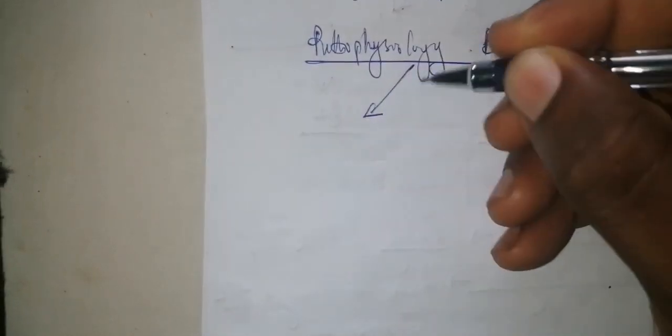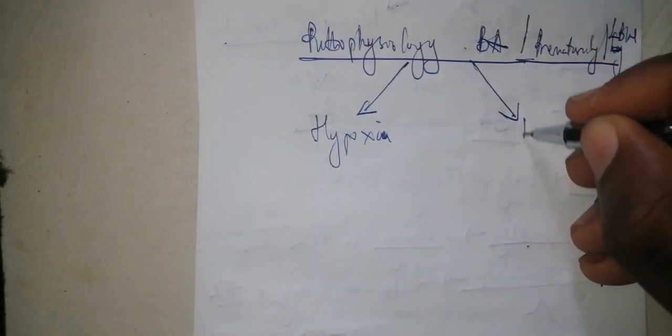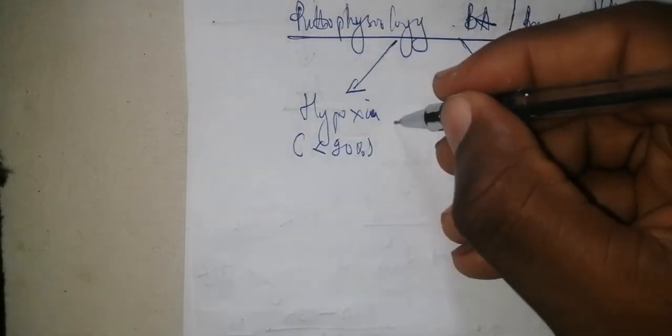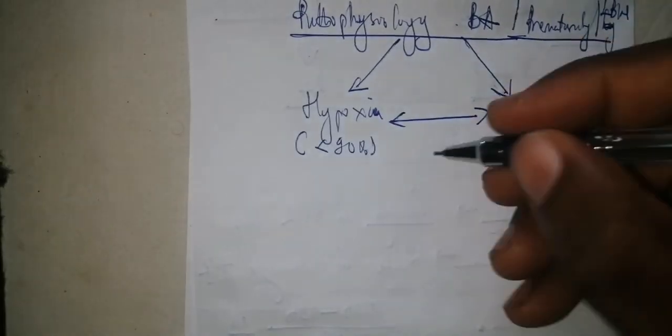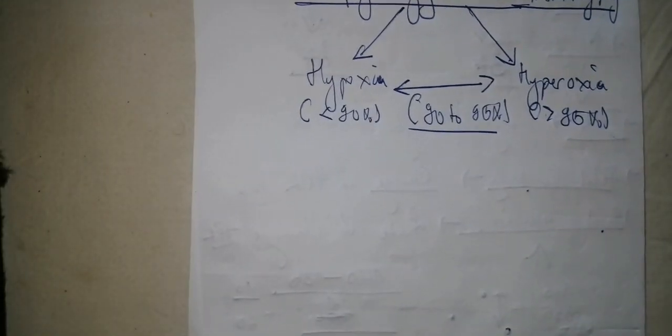The pathophysiology generally of birth asphyxia, prematurity, low birth weight is going to be associated with, one, hypoxia. So you have the pathophysiology related to hypoxia, and two, the pathophysiology related to hyperoxia. Is it clear? Hypoxia is when you have a saturation less than 90%, and hyperoxia is when you have a saturation more than 95%. So every time that you have a child with birth asphyxia, prematurity, or low birth weight, saturation should be maintained between 90 to 95%. That's the general target. Is it clear?